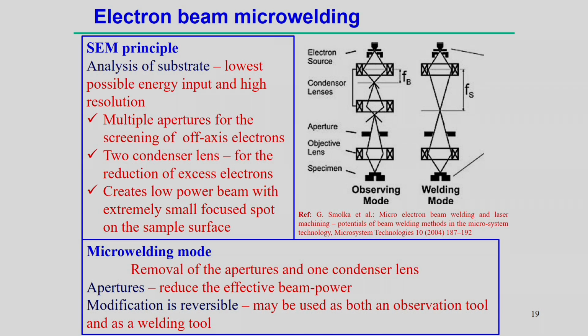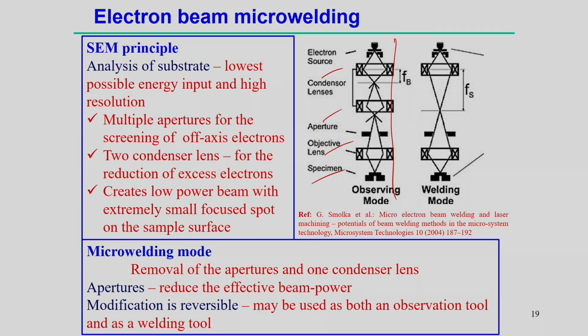But of course, in these cases there must be some electron source and we control it in such a way that a high resolution picture can be captured in the observing mode. For this purpose a condenser lens is used, an aperture is used, an objective lens and the specimen. This is the typical structure of the scanning electron microscope. Here you see multiple apertures for screening of the off axis electrons.